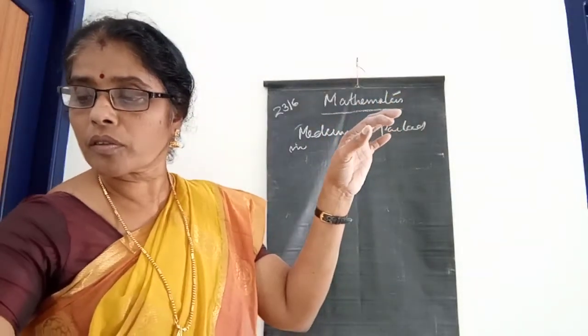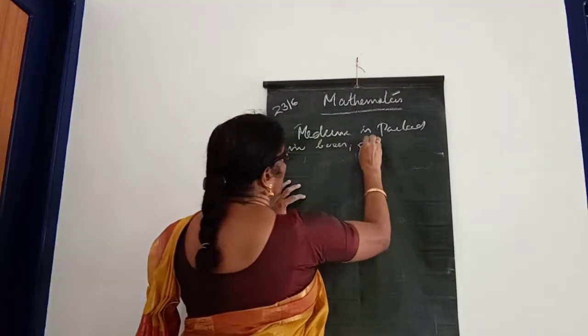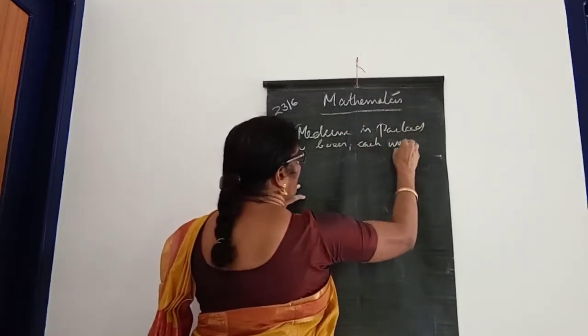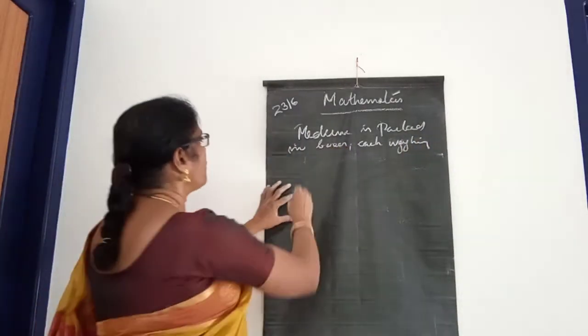Medicine is packed in boxes, each weighing 4 kilogram and 500 gram.